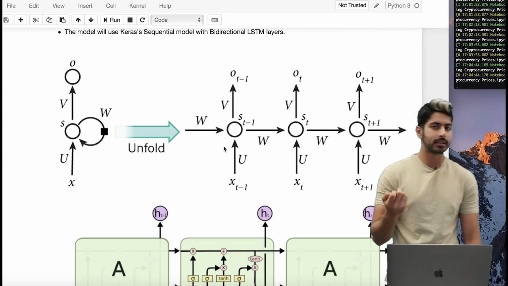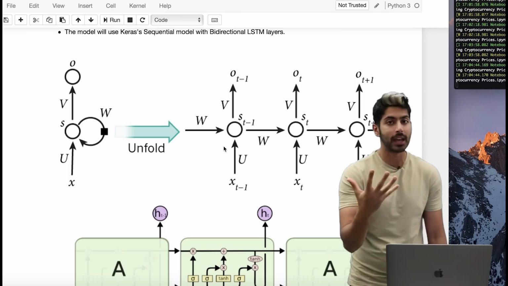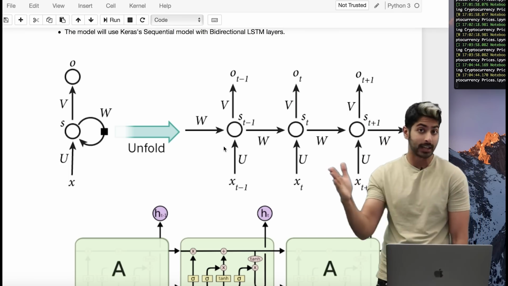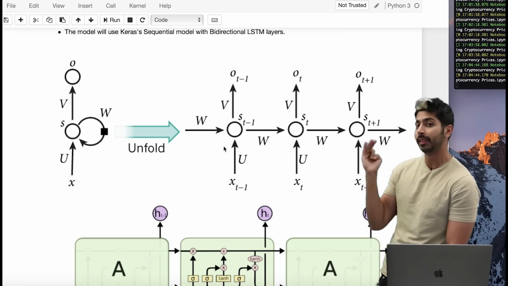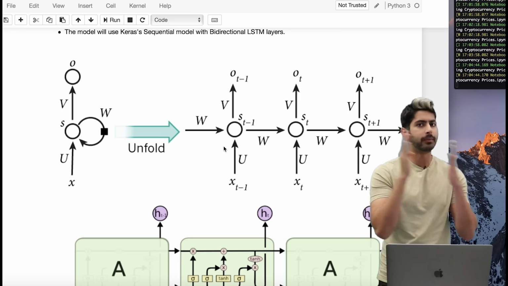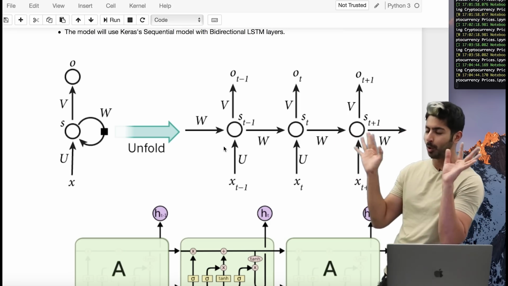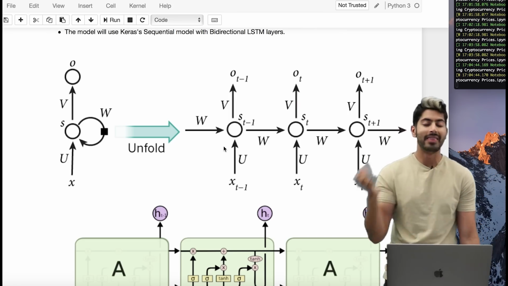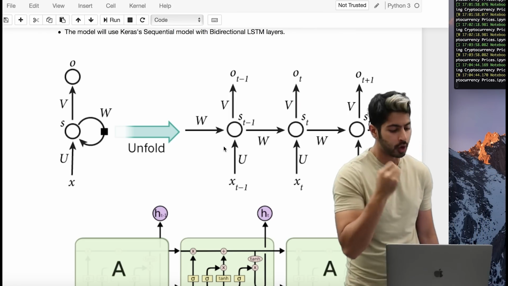And the reason we do this is because when it comes to sequences of data, memory matters, right? If we have a sequence like 1, 2, 3, 4, 5, 6, 7 and we want to predict the next number in that sequence, we have to know that before the next number, which is going to be 8, spoiler alert, the first 7 numbers were 1 through 7. And that's why we feed in the hidden state that is learned over time.